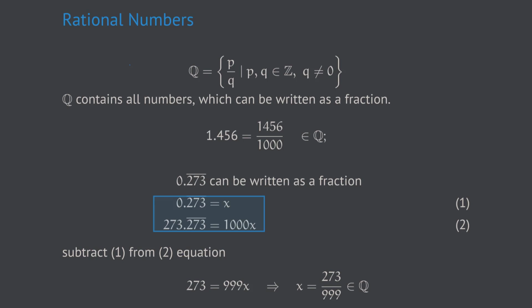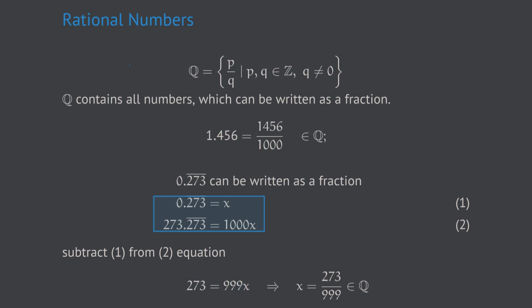And the remaining difference is 273. The reason for that is that what happens after the decimal point is exactly the same for both of these two numbers. On the right-hand side, however, we're supposed to subtract x from 1000x. So 1000x minus 1x gives 999x.